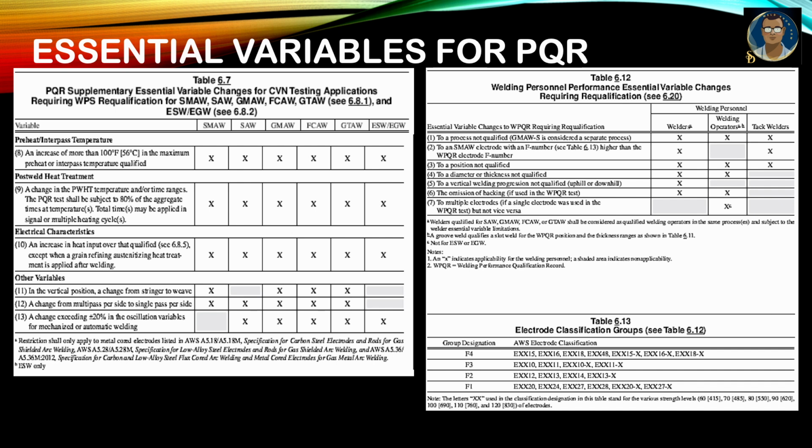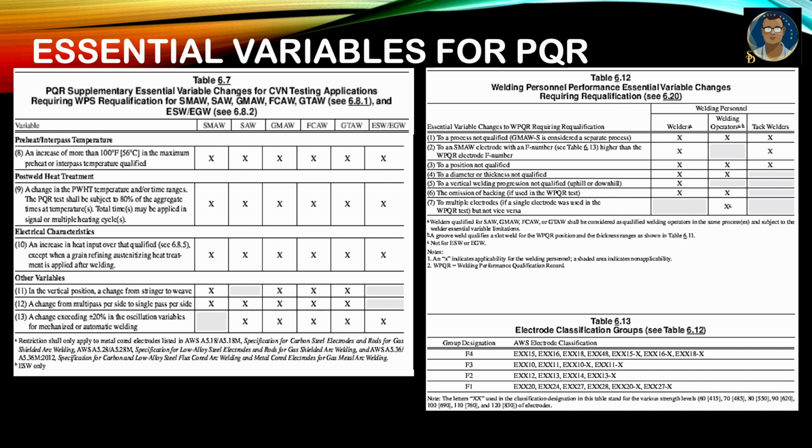On the right side, table 6.12 is for the welders. Personnel performance qualification essential variables. If some essential variable changes, up to which extent is it acceptable to use the same welder qualification for your new job, or do you need to requalify?